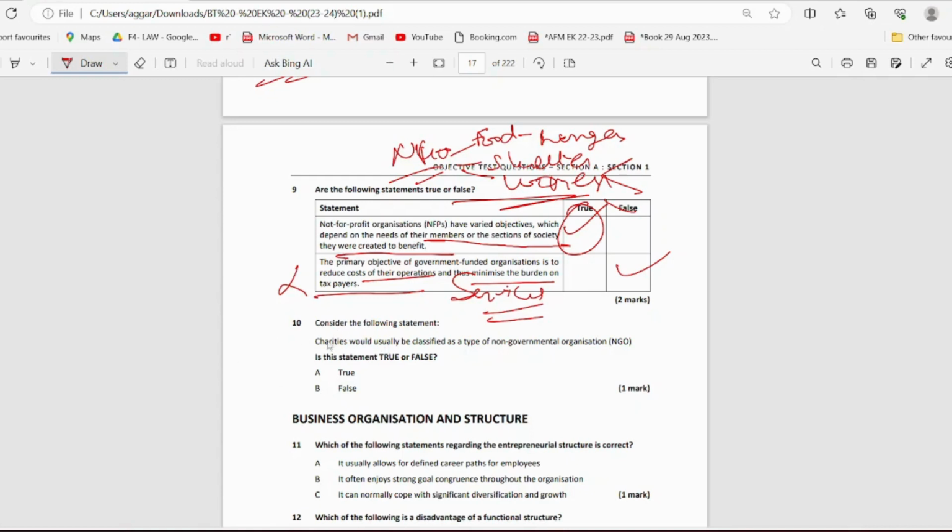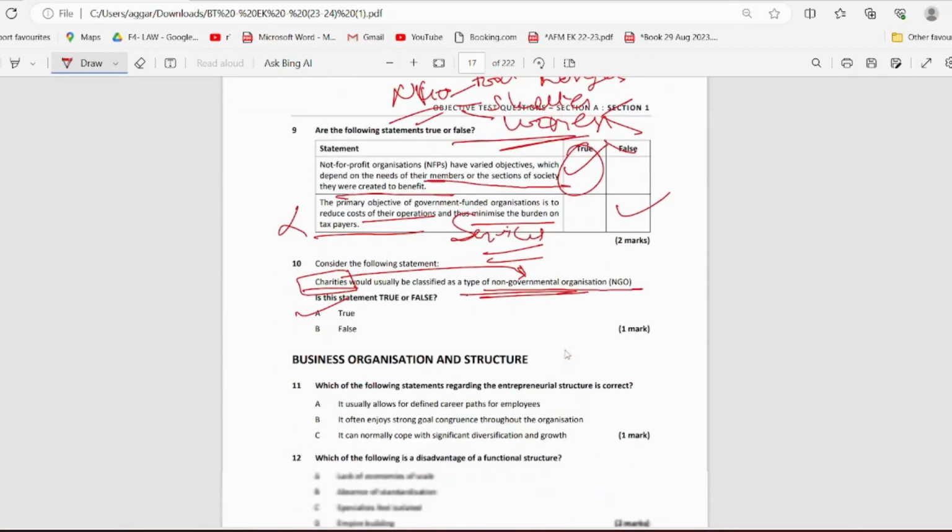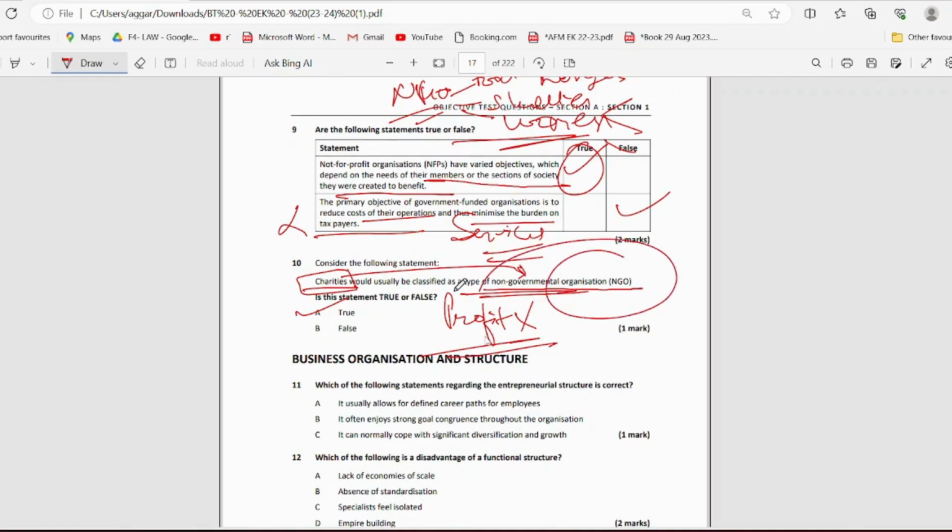Last question for this topic. Consider the following statement. Charities would normally be classified as an NGO. It is a true statement, right? It is a true statement, as we discussed in the above questions as well, because they do not have a profit motive, right? So simply, if they do not have a profit motive, that means they can be classified under NGOs, right?